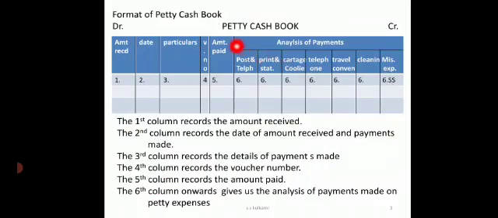Now we'll see the format of the petty cash book. The petty cash book is mainly prepared to have better control on cash transactions. If we don't have proper control, it becomes a difficult task to track the errors and frauds made. For that purpose, the petty cashier is appointed to record only the small amounts, and the main cashier will look after the big or main accounts.